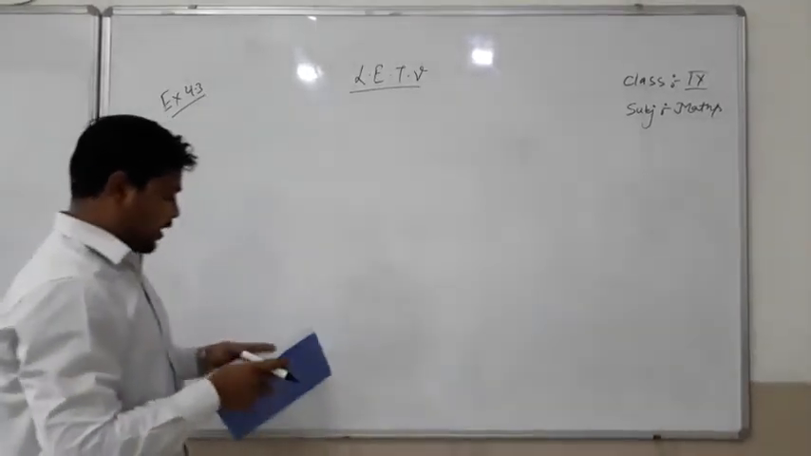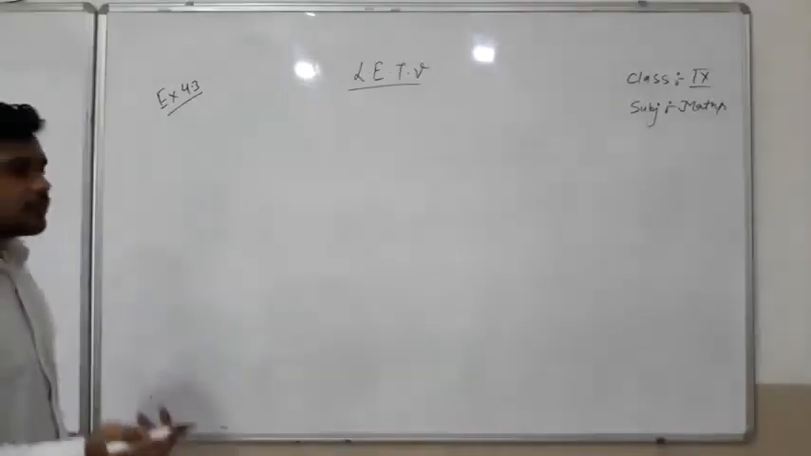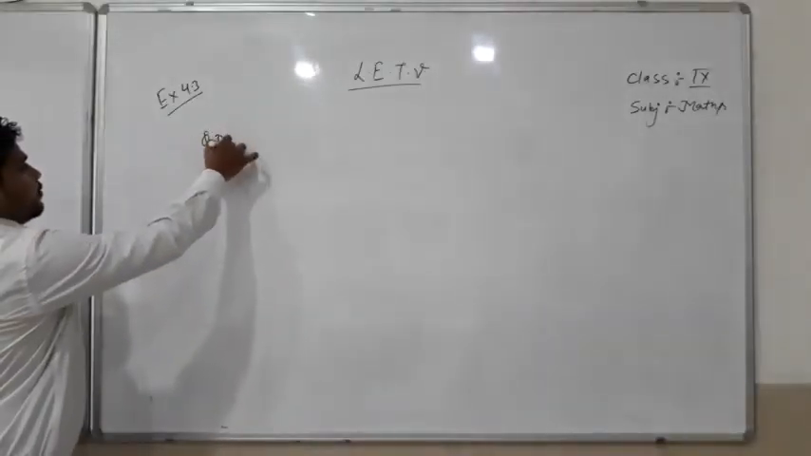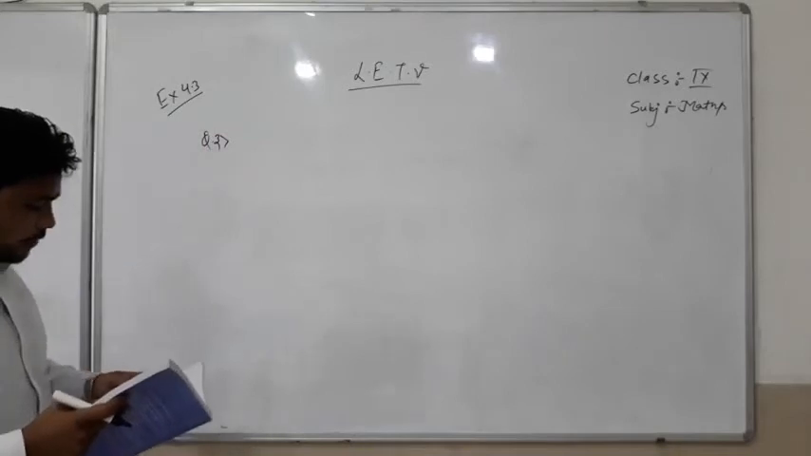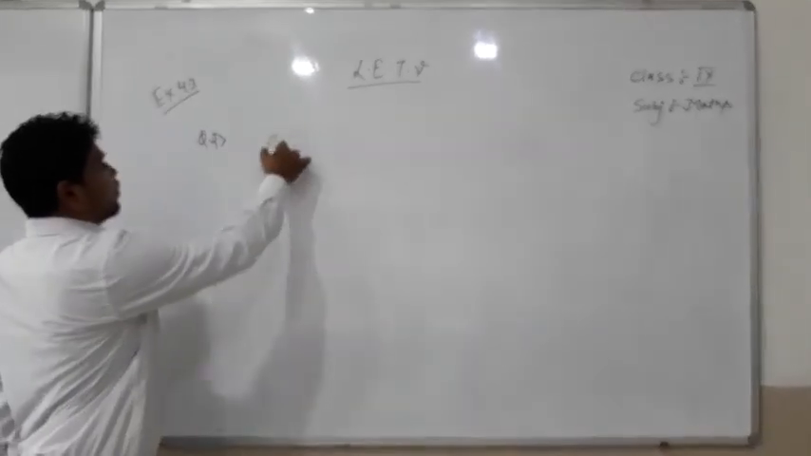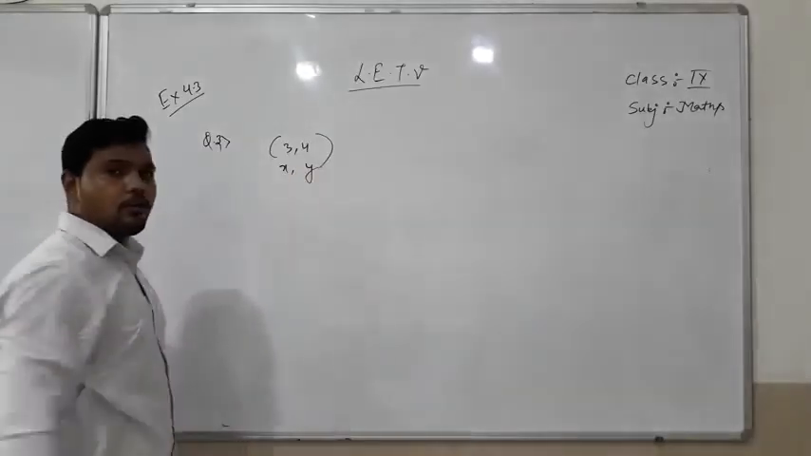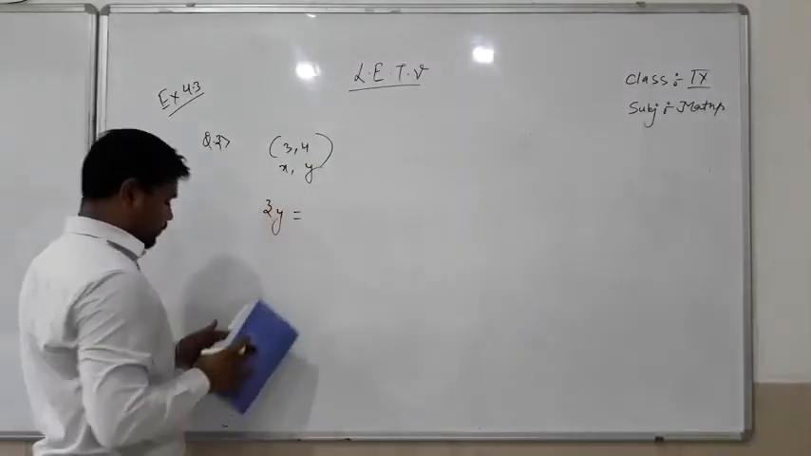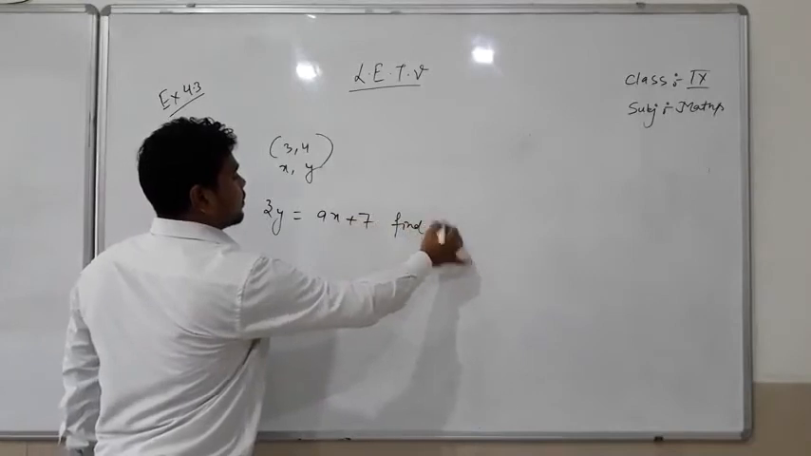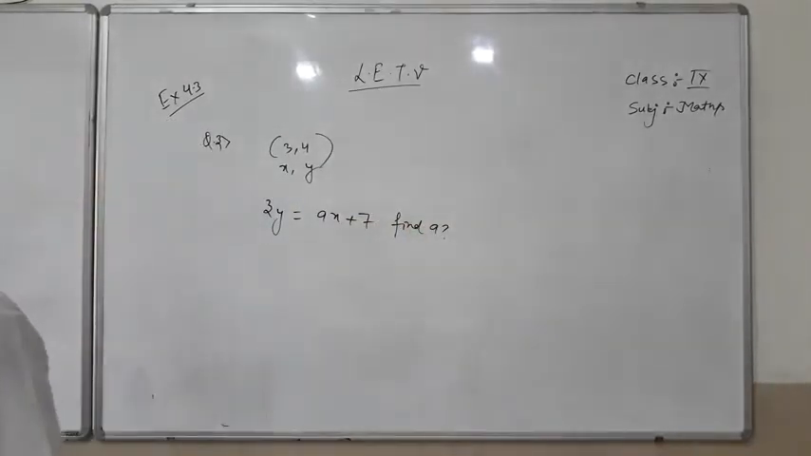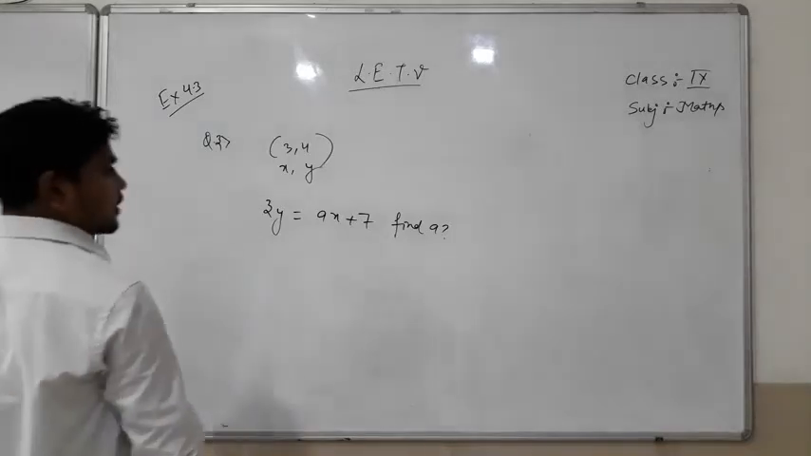Yes students, here I am discussing question number 3. That is a very easy question. The question is, if the point is 3, 4, the first is the value of x and the second is always the value of y, of the equation 3y is equal to ax plus 7, and find a. The value of x and y is given to you, and the equation is also given: 3y is equal to ax plus 7.